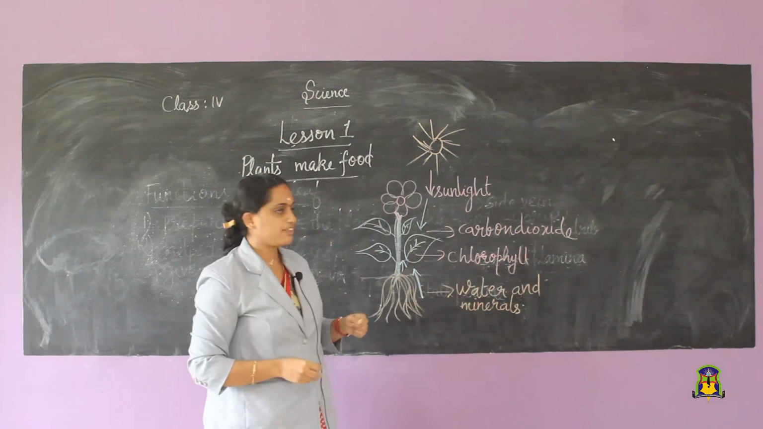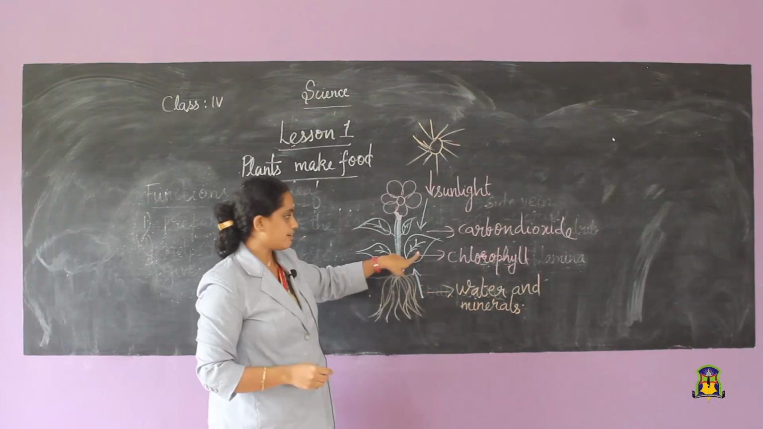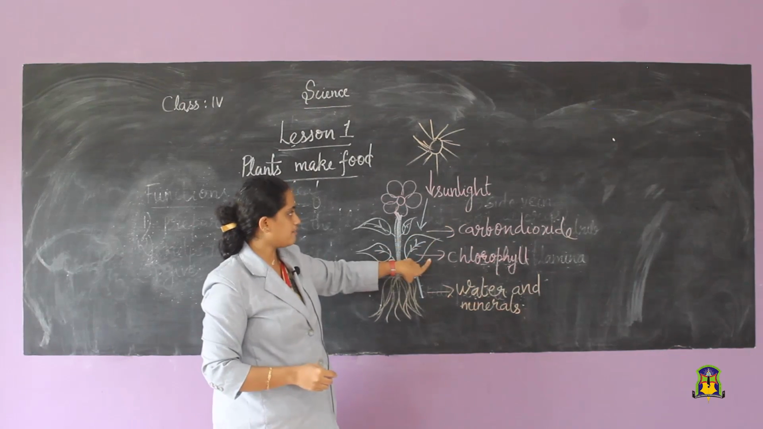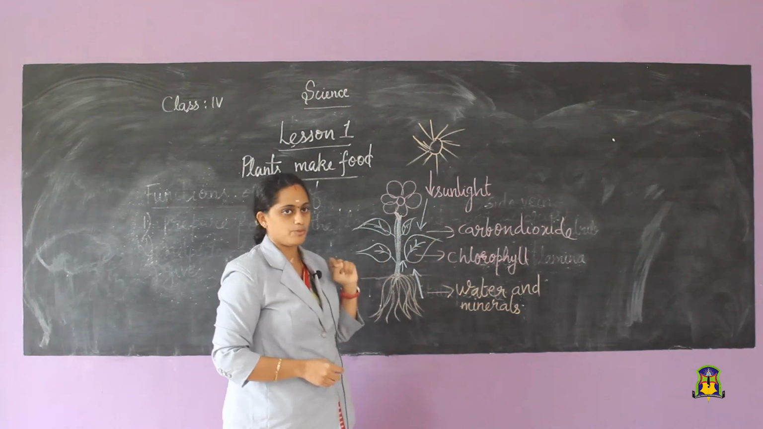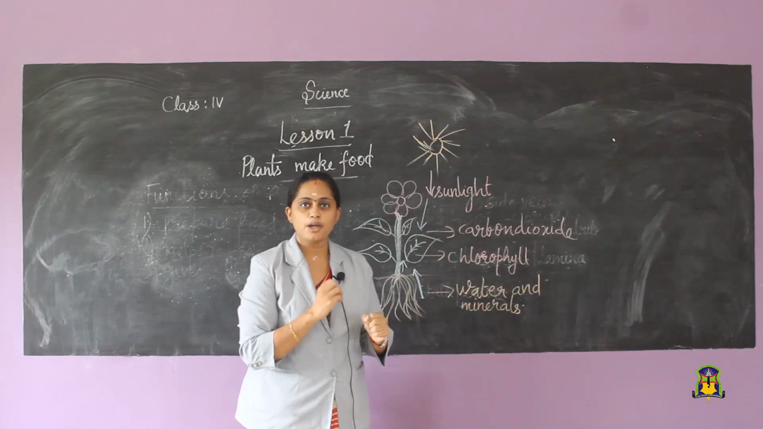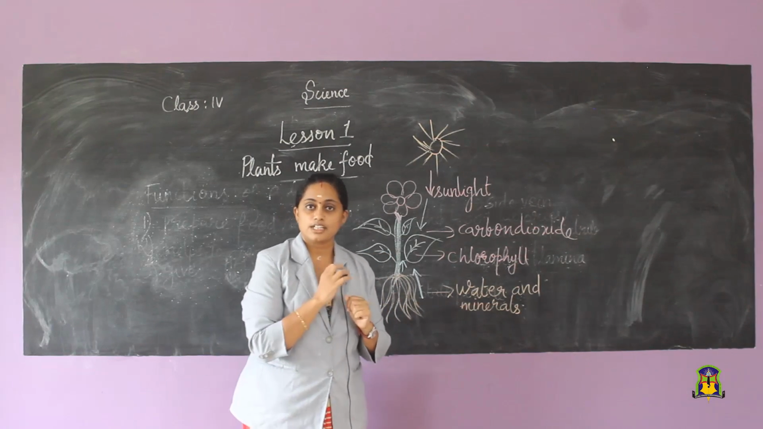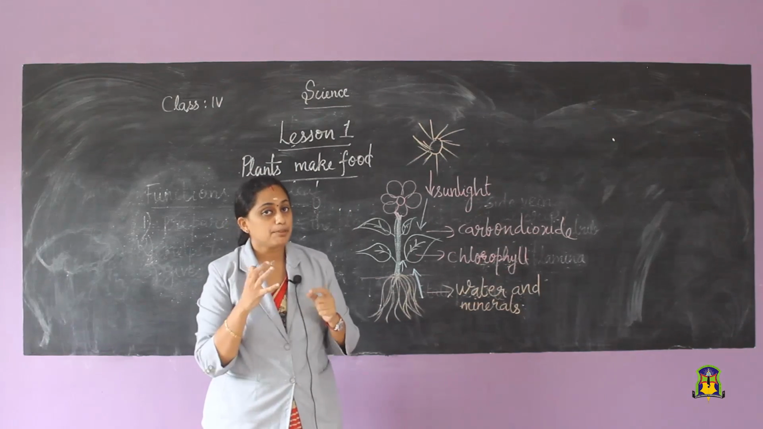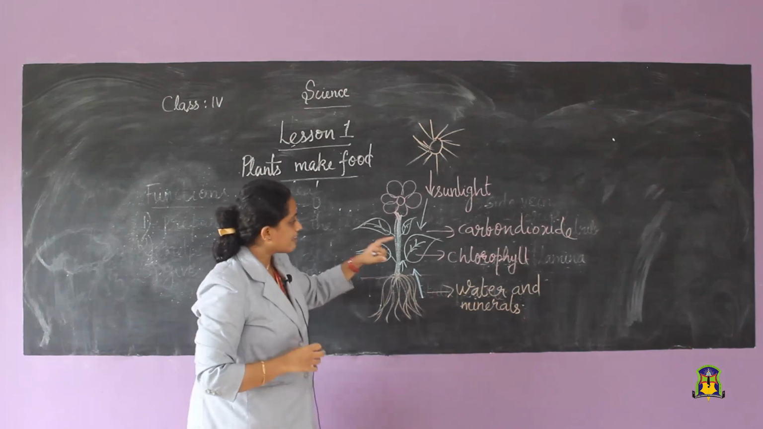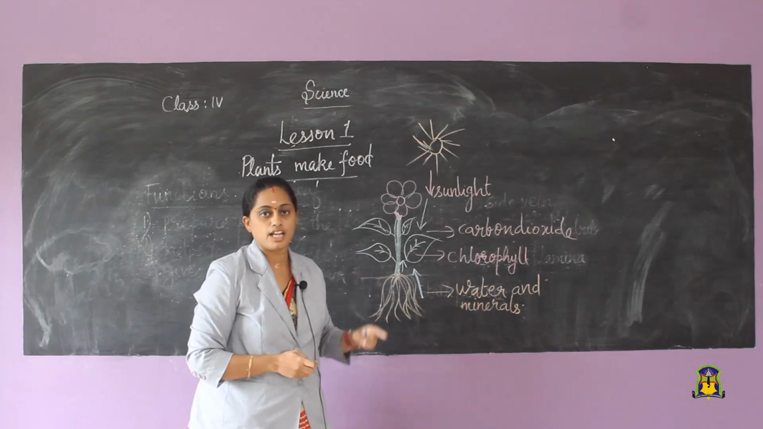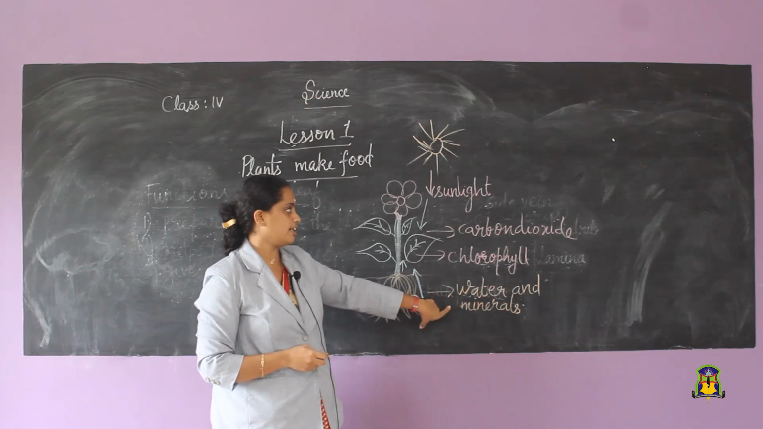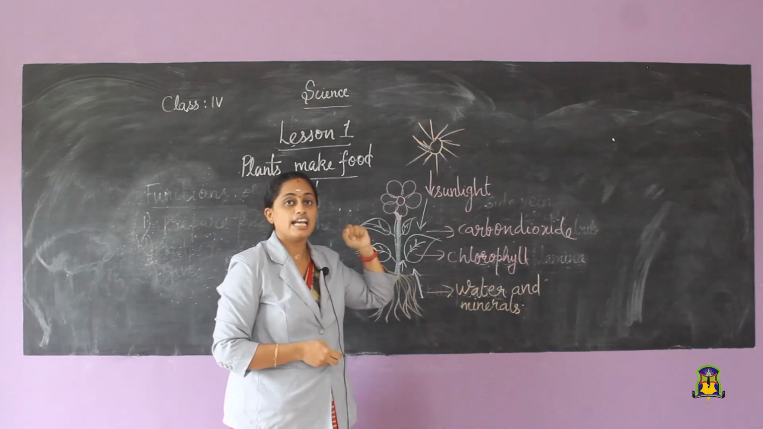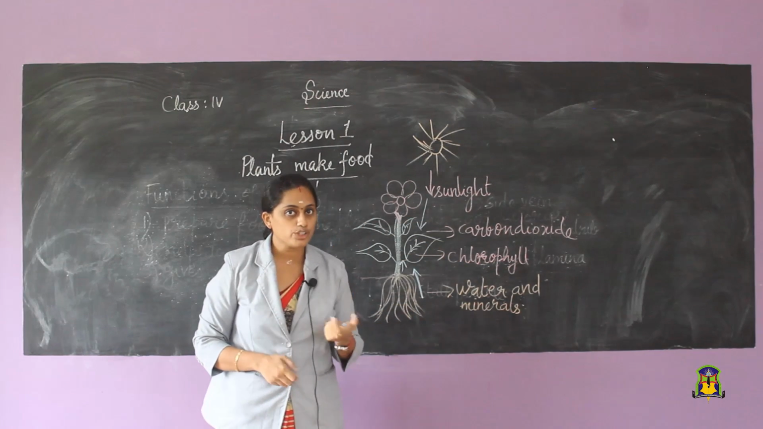So, what all things have reached the leaf? Water and minerals from the soil, chlorophyll is there, carbon dioxide has reached, sunlight also. Now, they are ready to prepare the food. Who is ready? The leaves are ready to prepare the food. The process by which green leaves prepare the food with the help of water, sunlight in the presence of carbon dioxide and chlorophyll is called as photosynthesis.